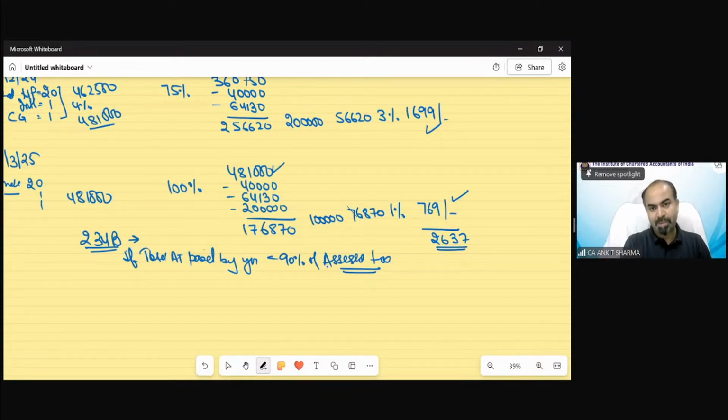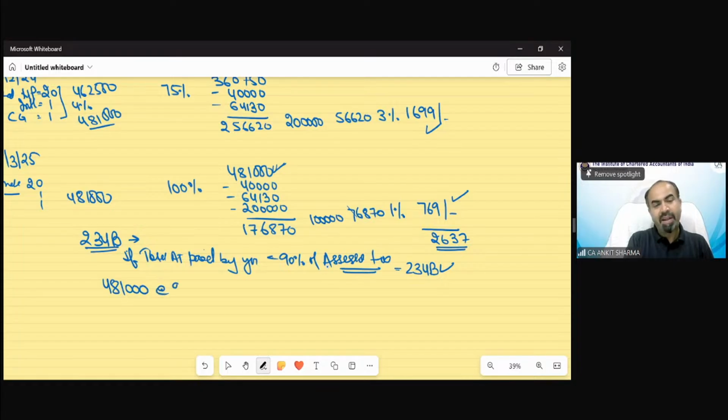Suppose in this example, your actual tax liability is 4,81,000. So whatever advance tax is paid by you, if it is less than 90% of assessed tax, then 234B interest would be applicable.